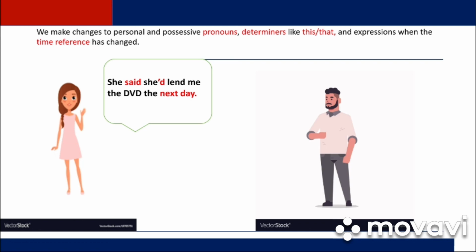So will we convert into would with the law of backshifting, and tomorrow we change to next day. So to resume, the rule is we make changes to personal and possessive pronouns, determiners like this and that, and expressions when the time reference has changed.